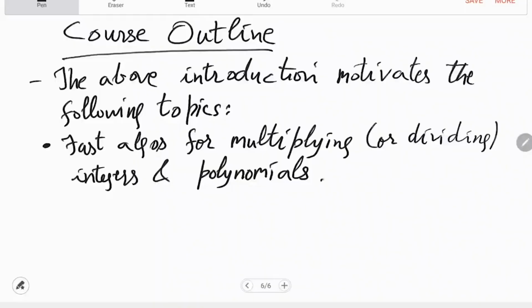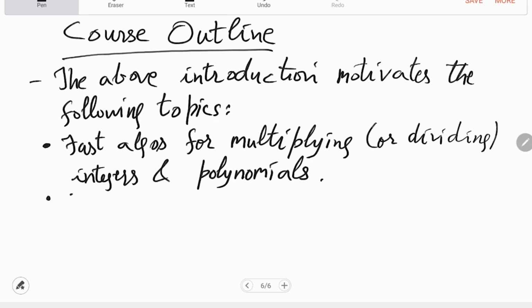And when I say fast, we want to beat that. Okay, so we actually want to get as close as possible to order n. So how will you get from order n square to something just above order n? Right, so that will need a lot of work. So we'll do that. Some of it is actually covered, I think, in other courses, but generalizing all those things properly and then making it work for integers is much harder. So that you would not have seen in other courses.